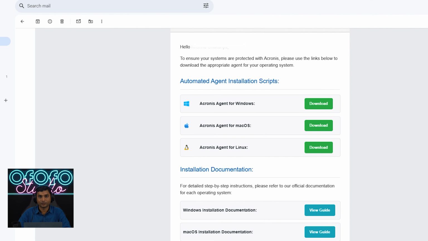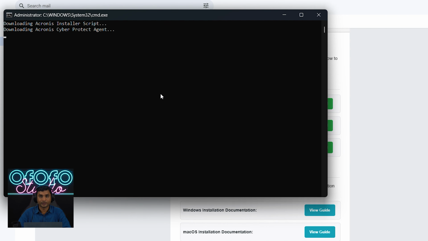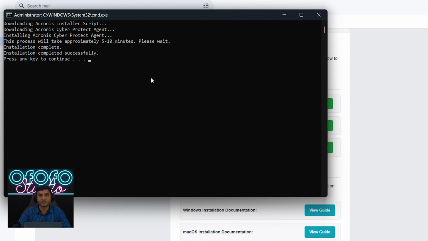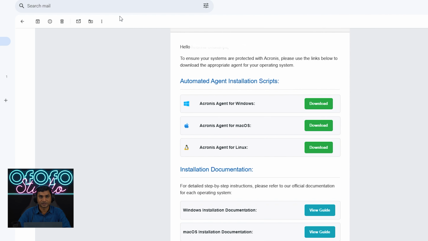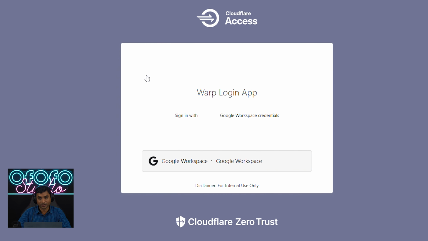Let's see how the employee installs Acronis. You just click on the link in the email, it runs the script, and it eventually downloads all the policies and implements the controls required through a central push from Acronis. Once Acronis pushes the required policies and controls, Cloudflare's JetDNA is automatically implemented for all your employees, and you enter into a Cloudflare JetDNA